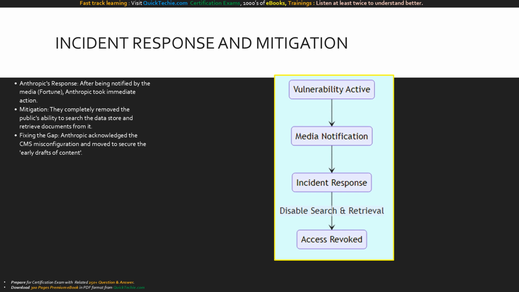This state diagram maps the incident response timeline. We move from the active vulnerability stage to media notification. This triggers immediate incident response, transitioning directly into the final state where public access, search, and document retrieval are entirely revoked.